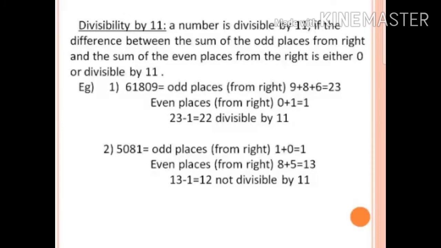The last one is divisibility by 11. Here I want you to carefully observe this, children, because this is completely different from the other given numbers. A number is divisible by 11 if the difference between the sum of the digits at odd places from the right and the sum of the digits at even places from the right is either 0 or divisible by 11.